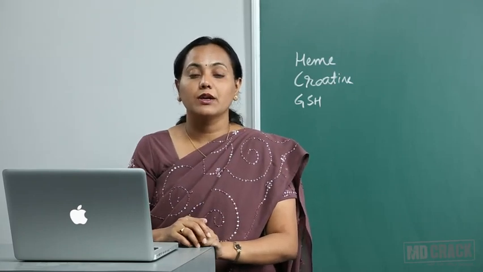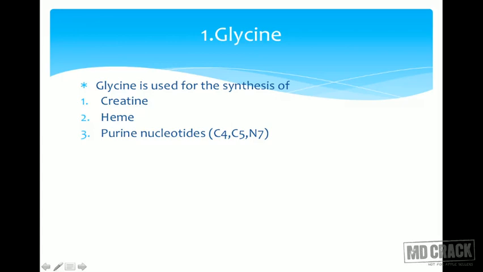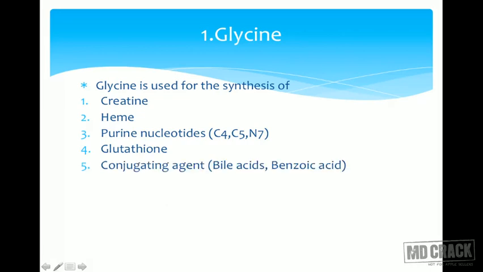What else is it used for? It is used for the synthesis of purine nucleotides, because in purine nucleotides C4, C5 and N7 come from glycine. It is also used as a conjugating agent. Where have you heard of it? Bile acids are conjugated with glycine or taurine to form the respective bile salts. Cholic acid is converted to glycocholic acid. Where did the glyco come from? From glycine. Chenodeoxycholic acid is converted to glycochenodeoxycholic acid. That also comes from glycine.